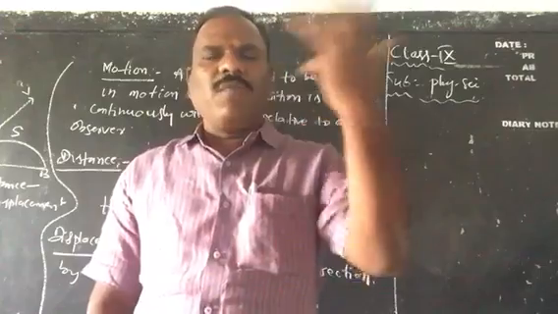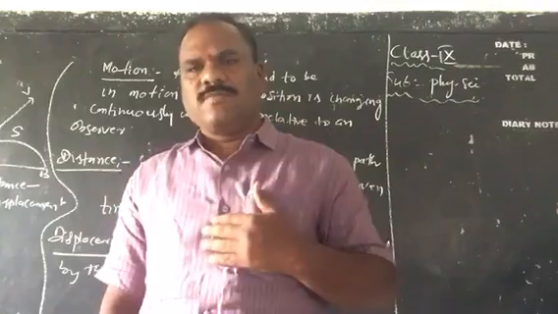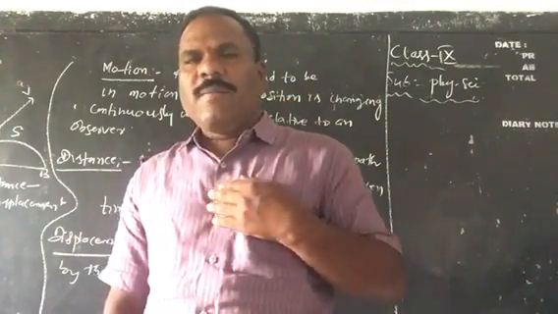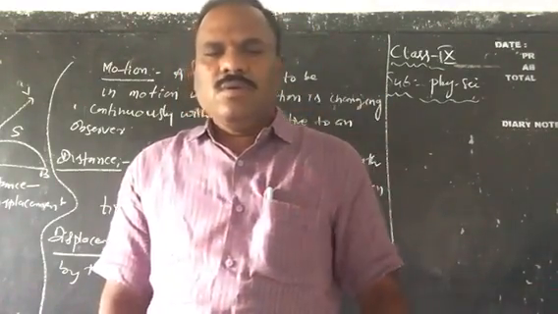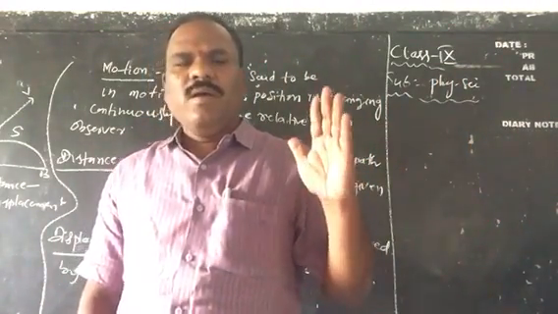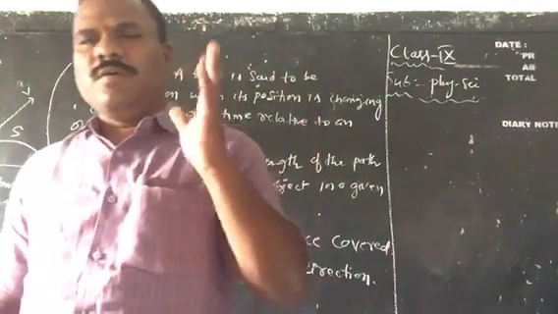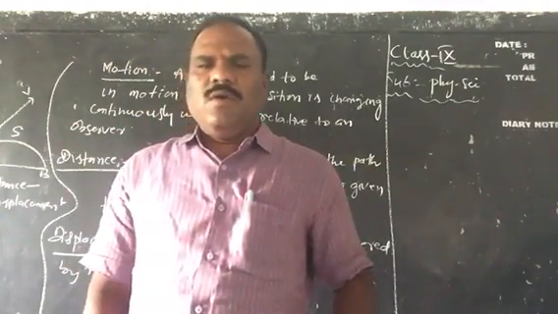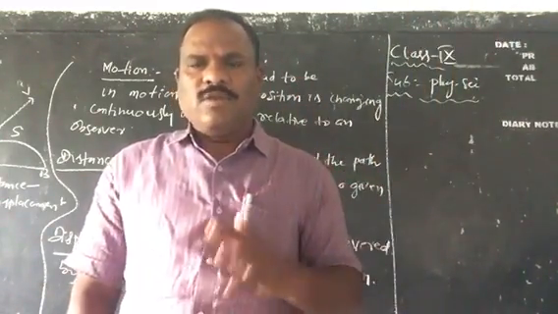Generally, we use the same term number of times in our daily life. See, the motion or rest of an object depends upon the observer. Children, it depends upon the observer. So, motion is a combined property of the observer and the body which is being observed. Children, motion is a combined property.